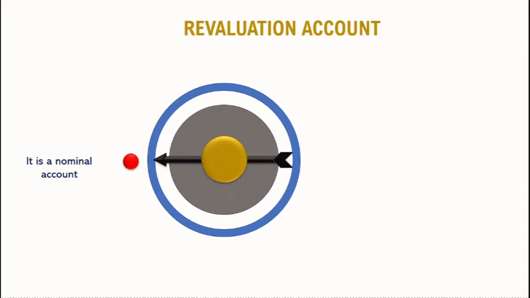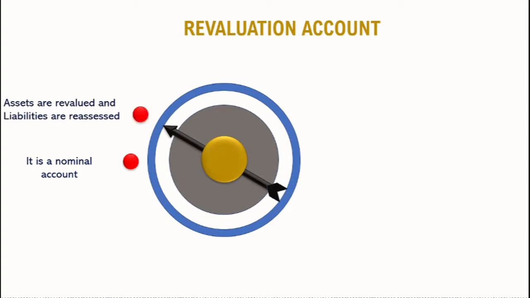Any expense, loss, gain or income during the reconstitution of a partnership is to be entered in revaluation account.